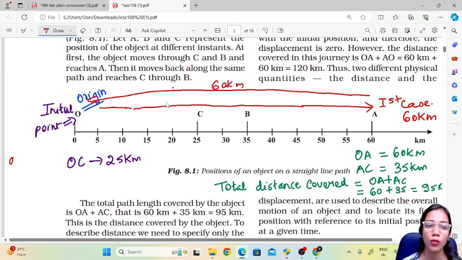So this is OA plus AO, 60 kilometers plus 60 kilometers, total path length covered is 120 kilometers. But what is the initial and final point? The initial and final point is O. It remains the same. So the displacement over here is 0.